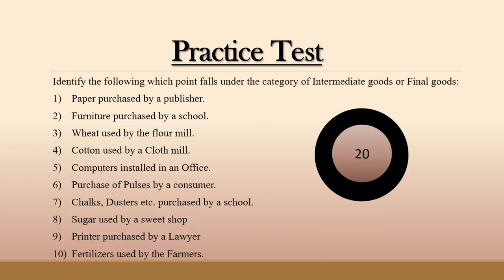So students, here is a practice test for you. In this, you have to identify the following points which fall in the category of intermediate goods or final goods. There are 10 points to be identified, and I provide you 20 seconds to answer, and after that I will reveal the answers. So your time starts now.